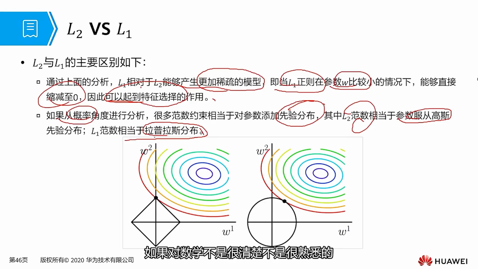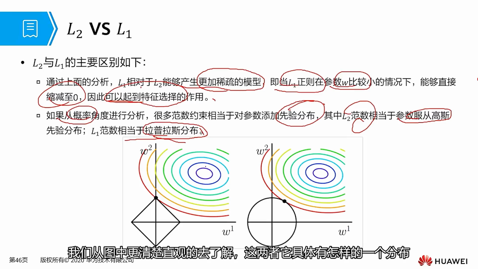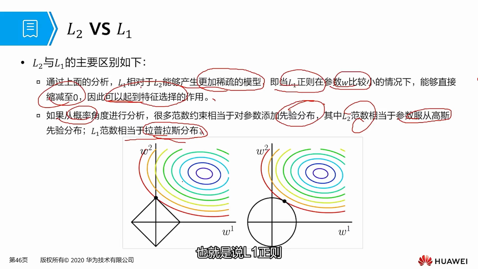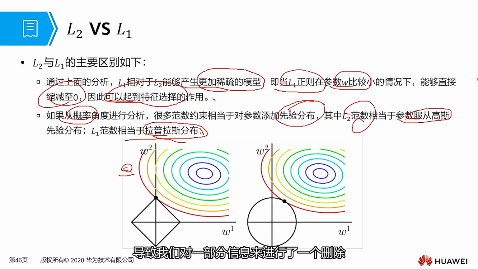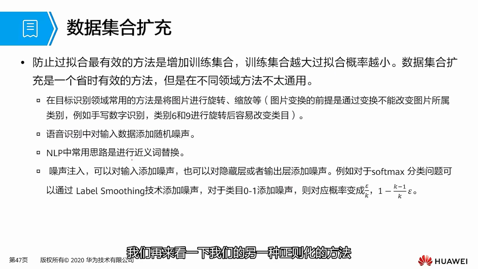If you are not very clear about mathematics and not very familiar with it, you can start by learning and consolidating the Laplace distribution and the Gaussian distribution, and then come to understand this area of knowledge. Along the way, we gain a clearer and more intuitive understanding of the specific distribution of these two. In other words, L1 regularization can assign some parameters to zero, leading to the deletion of some information, thus achieving the function of feature selection.